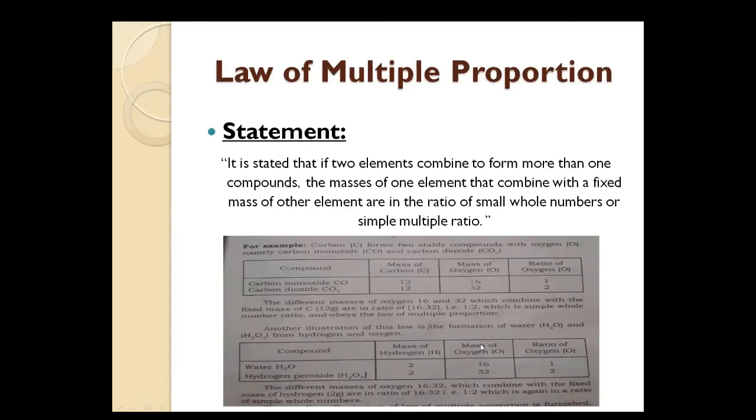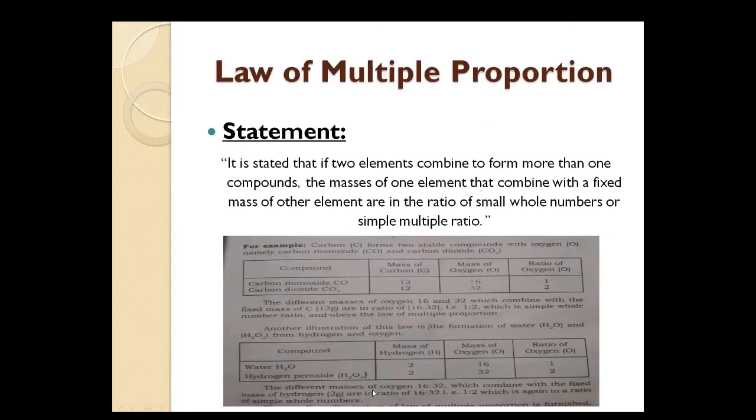Now, the mass of oxygen. Oxygen actually has mass 16, and in the case of water, only a single atom of oxygen is present. That's why 16. But in the case of hydrogen peroxide, two oxygen atoms are present in a diatomic form. So that's why it's double. 16 multiplied by 2, we get 32. Then its ratio is again 1 is to 2.